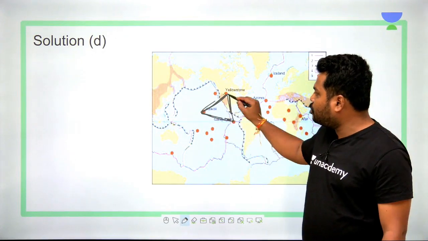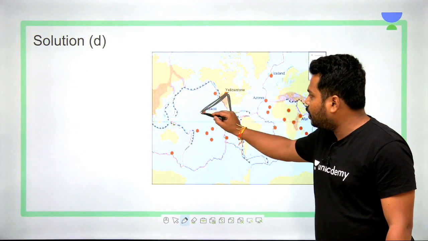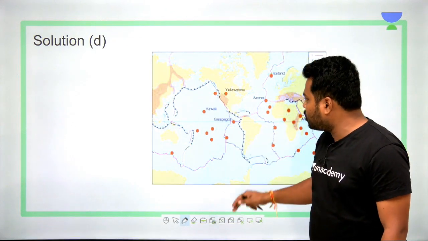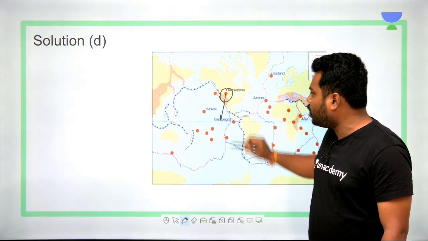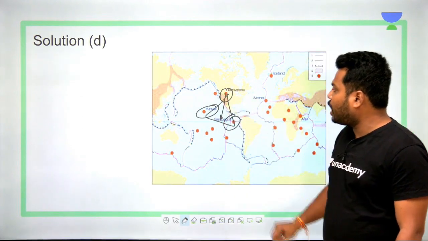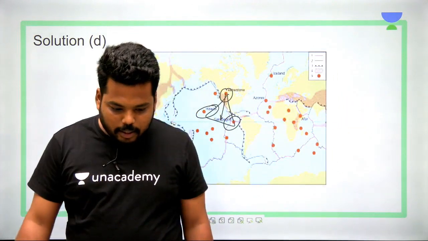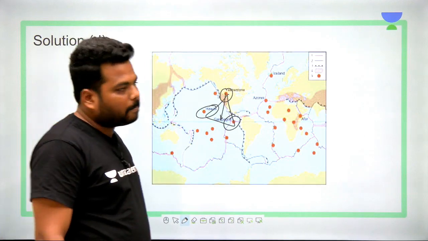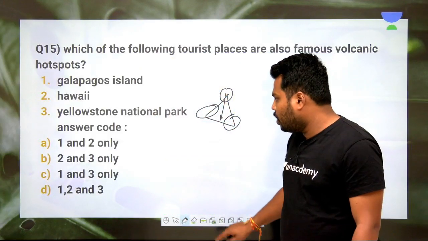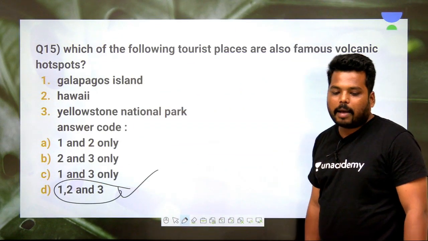Mark a triangular love story over here. So when you mark triangular love story over here, you will be getting that Yellowstone, Hawaii and Galapagos. Otherwise, he might ask you a question, he may mark this and he may ask you what it is. Or he may ask you these three pictures and he may ask you to try to locate them. So any kind of question might be framed in the UPSC. Clear? So try to visualize them. Hence the answer becomes like all the three are absolutely right. Clear?